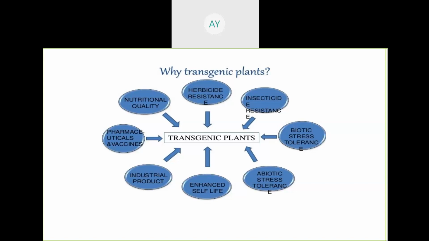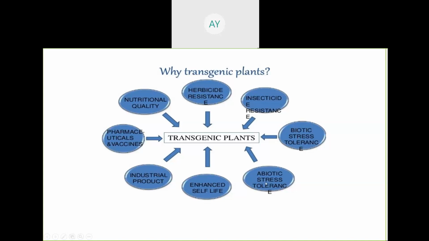Next is biotic stress tolerance. Biotic includes insecticidal resistance, and also bacteria, virus, and fungus resistance. So many varieties have been developed against fungus, against virus, against bacteria for more production of crops. Next is abiotic stress tolerance.